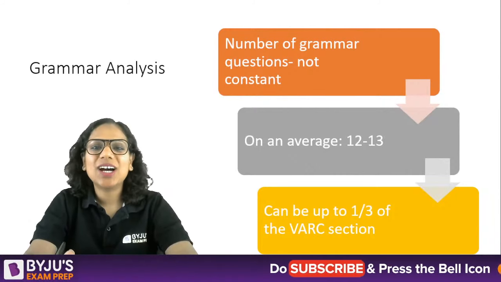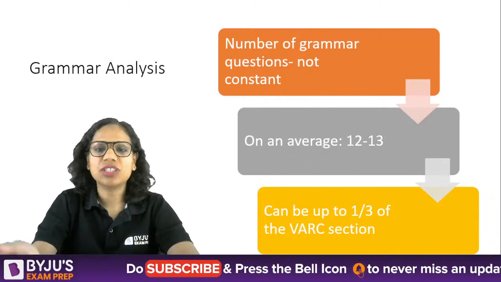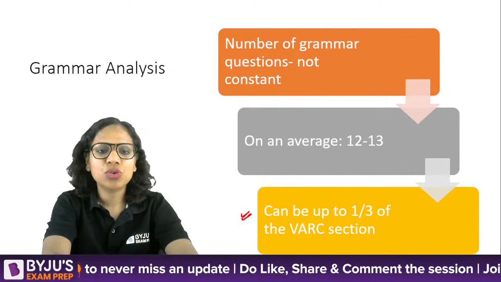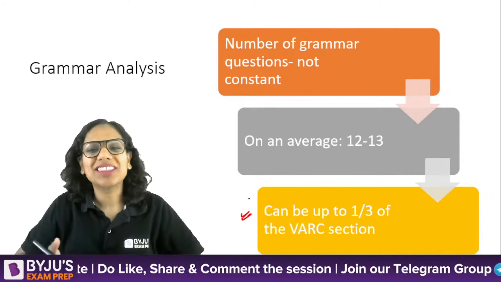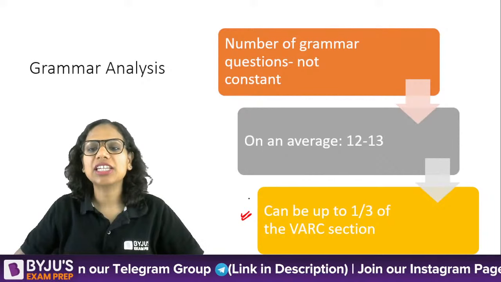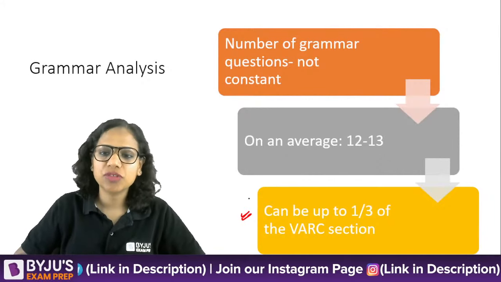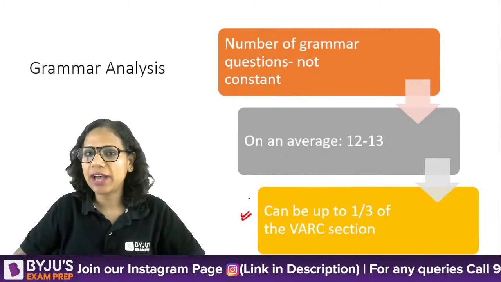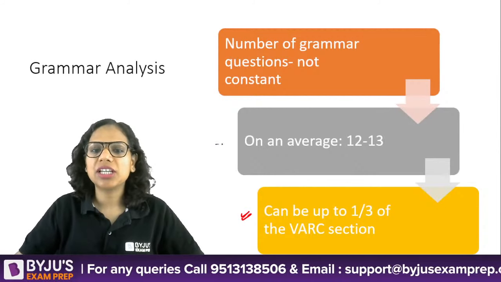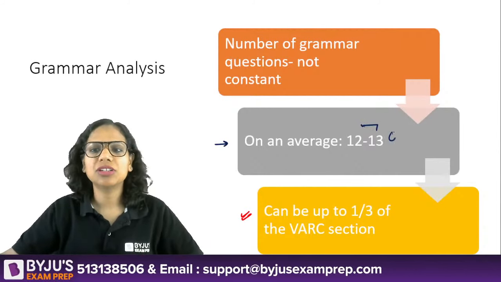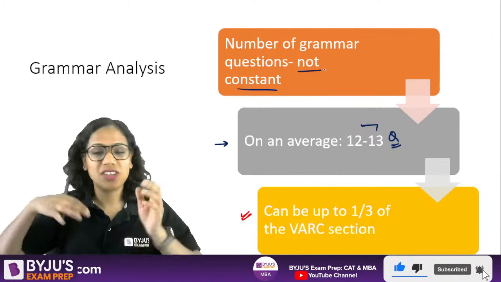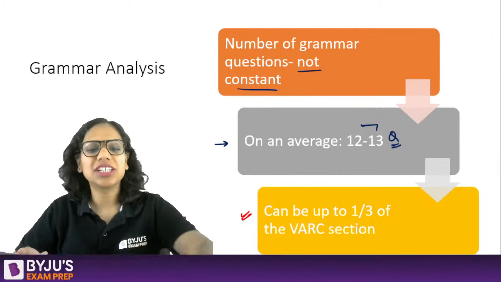So VARC, when I talk about grammar, out of your 50 questions, up to 1/3 of your VARC section can be grammar. Ideally it should not be more than 1/3, because you have RC passages also, verbal logic also, vocabulary also. So that makes it around 16 to 17 questions. On an average, you can expect 12 to 13 questions from the grammar portion. The questions have not been constant over the years, so I can't predict how many will appear this year.